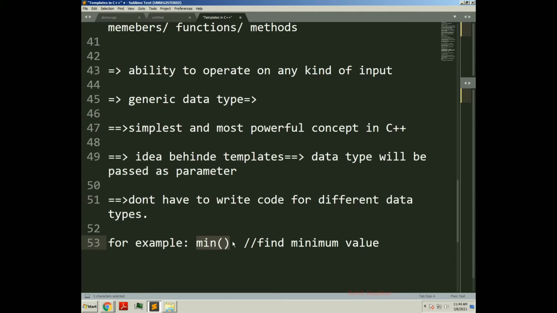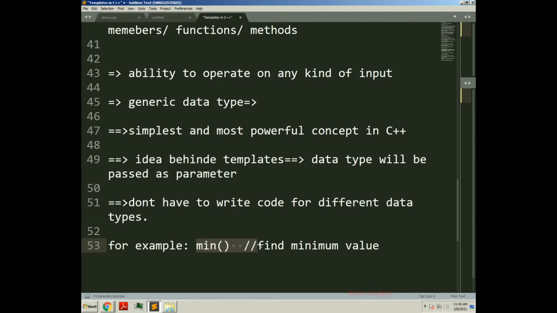If you don't write a generic function here, you have to write various prototypes of the min function: one for finding the minimum value of integers, one for floats, one for doubles, one for characters, etc. Here the advantage is a single function which will be able to find the minimum value of different data types and different inputs without any problem. That is the advantage here.